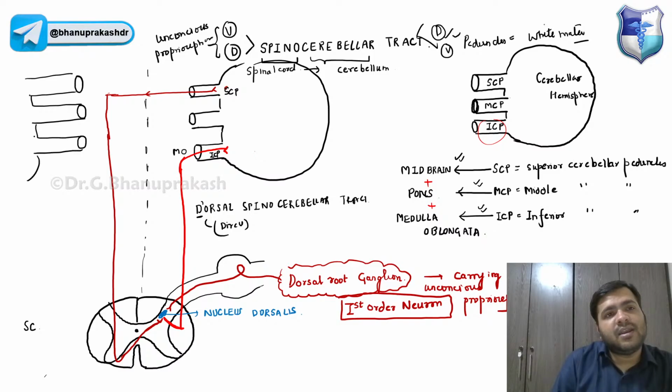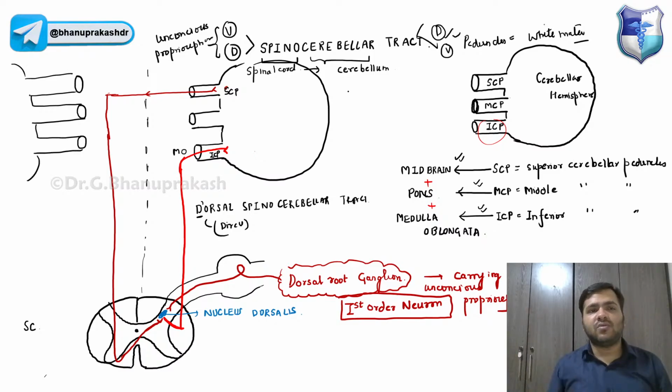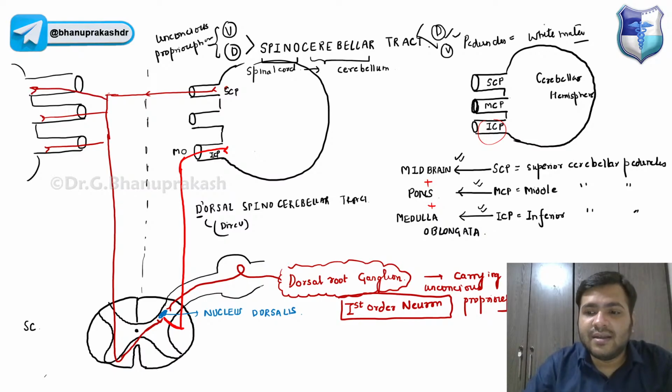Yes, the cerebellar peduncles. Over here we were looking at only one side. Once it is ascending upwards at the level of the brain stem, guys, it is giving these nerve endings to all these cerebellar peduncles. Now, why is this necessary, guys?